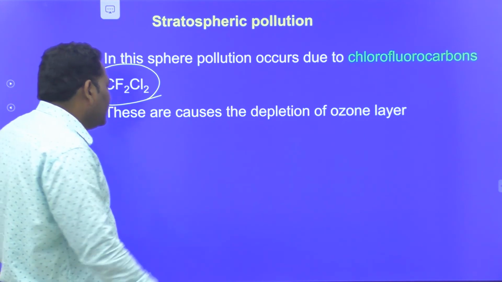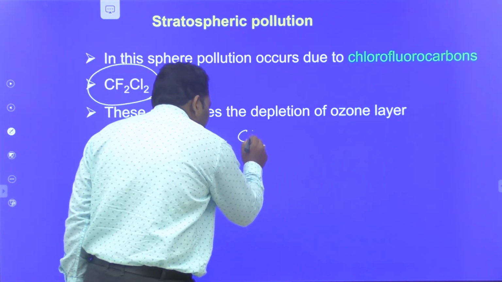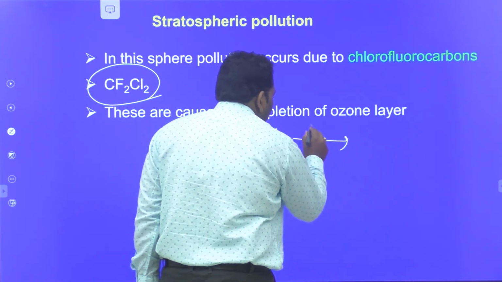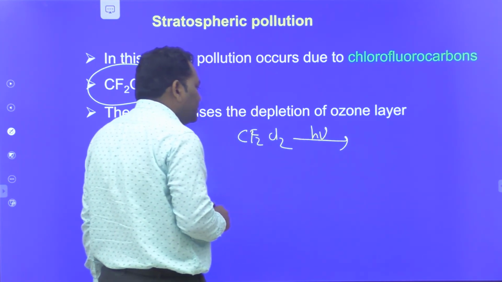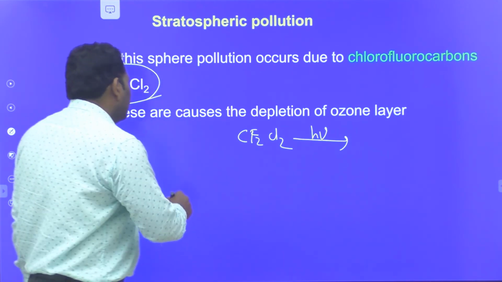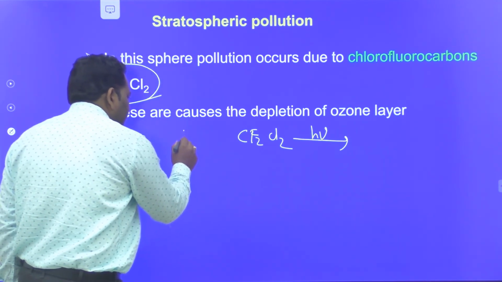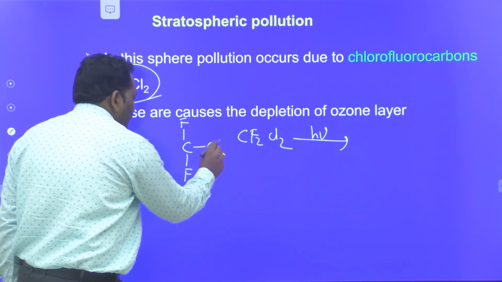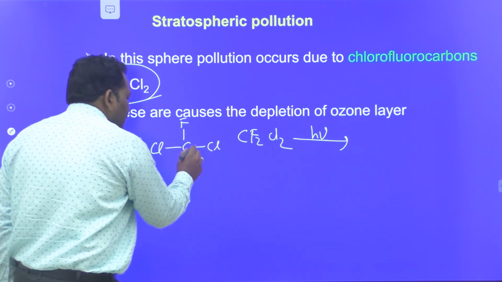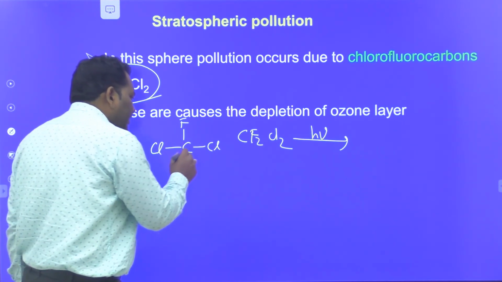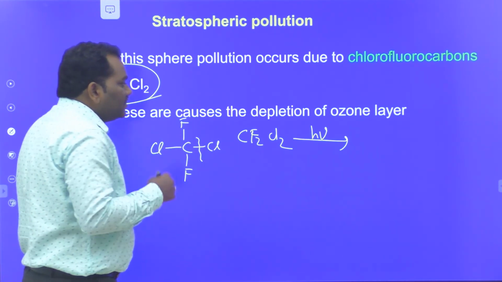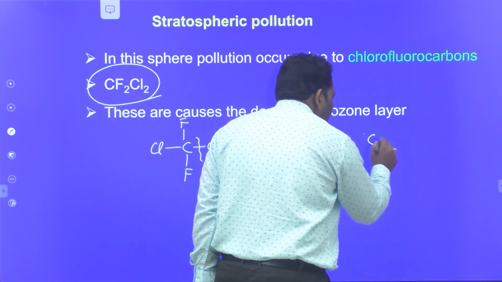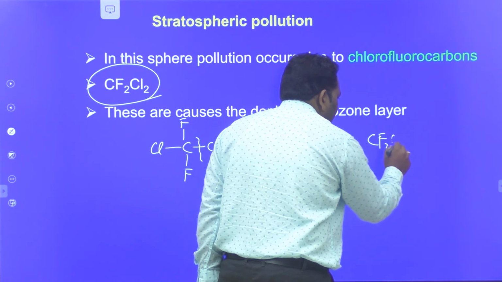Here the chlorofluorocarbon CF2Cl2 molecule undergoes homolytic fission. The structure of CF2Cl2 is like this. The bond between the carbon and chlorine undergoes homolytic fission to form a carbon radical and a chlorine radical.